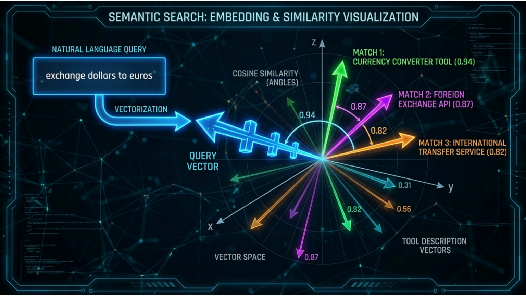Semantic search makes tool discovery intuitive. Using embedding-based search, agents query the registry with natural language. Tool descriptions are converted into vectors using an embedding model. At query time, the agent's request is also embedded, and similarity search finds the most relevant tools. This handles synonyms, paraphrasing, and conceptual matches, not just keyword matching.